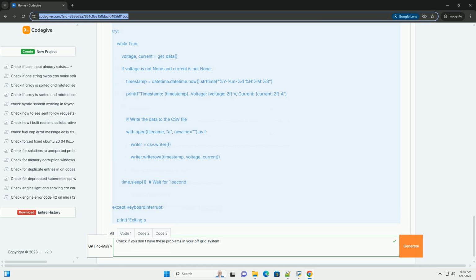Calibration values: these values are crucial for accurate readings. You'll need to calibrate them based on your specific hardware. Voltage divider ratio accounts for the voltage divider used to scale the high battery voltage down to a range the Arduino can read. Current sensitivity depends on the ACS712 current sensor's specifications, for example 100 mV/A. Offset voltage is the voltage reading when there's no current flowing.